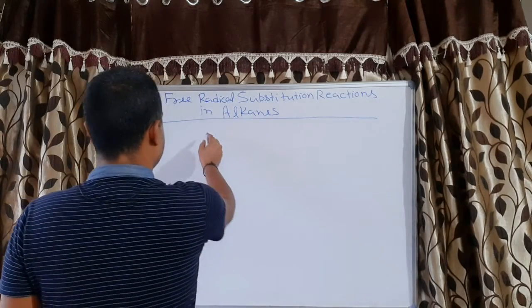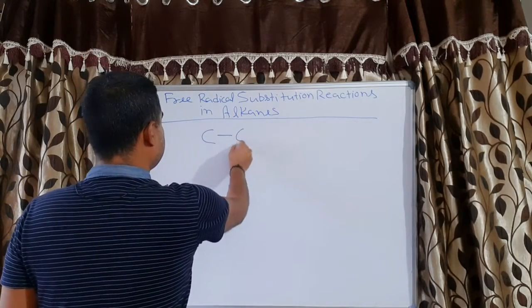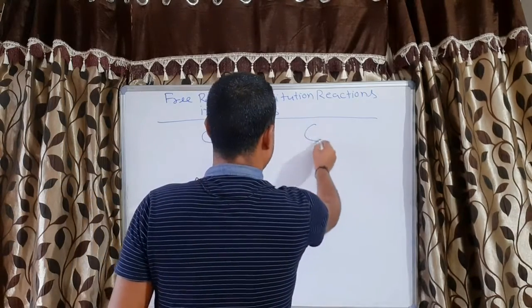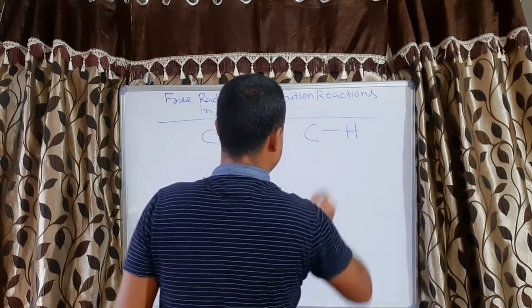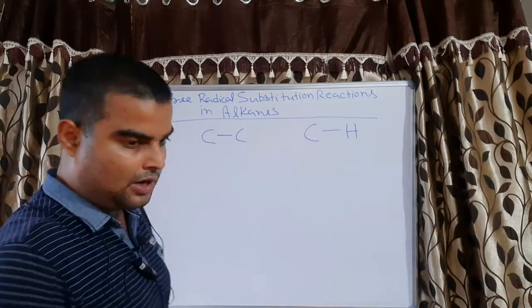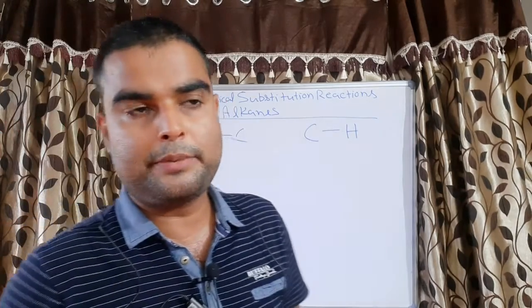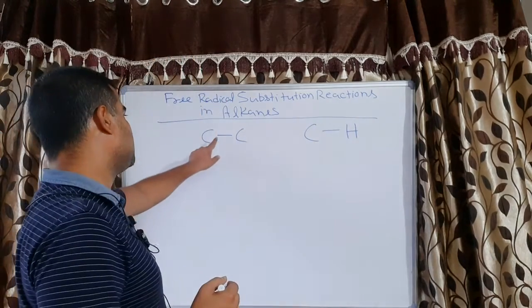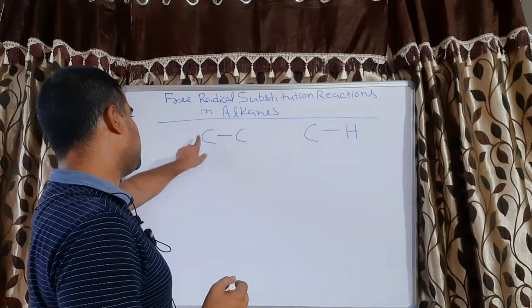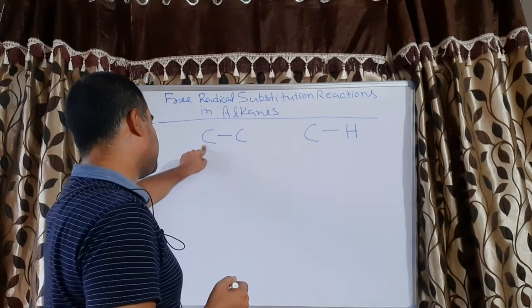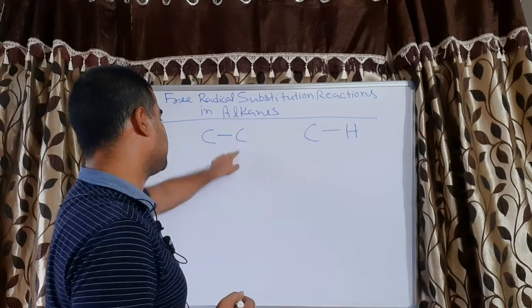As you know, alkanes have CC sigma bonds and CH sigma bonds. A single bond is called a sigma bond. What is the meaning of CC sigma bond? CC sigma bond means at this end also a carbon atom and at this end also a carbon atom.